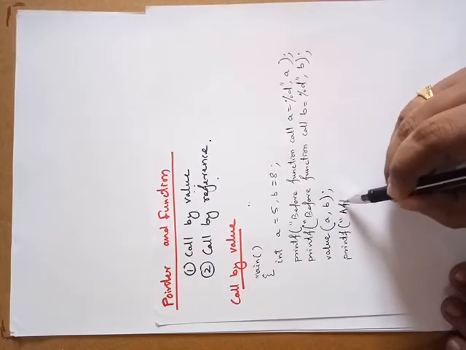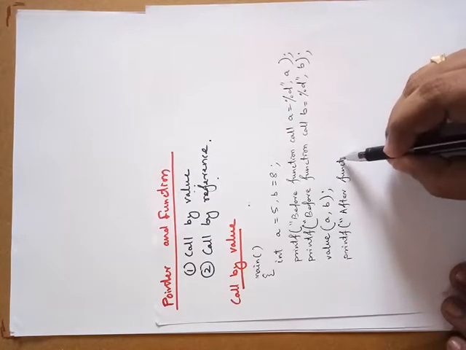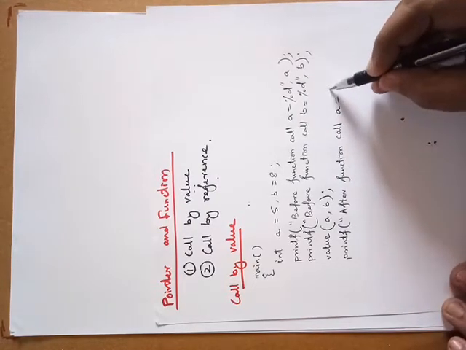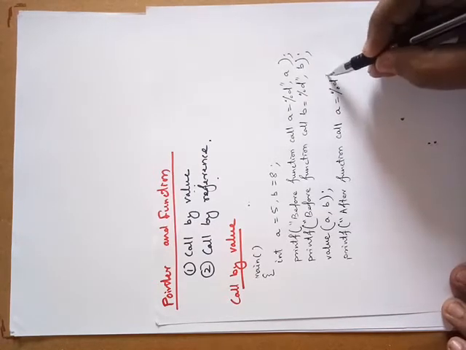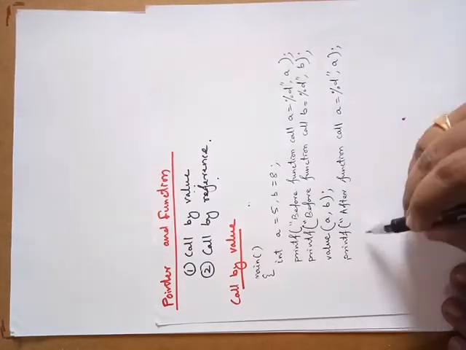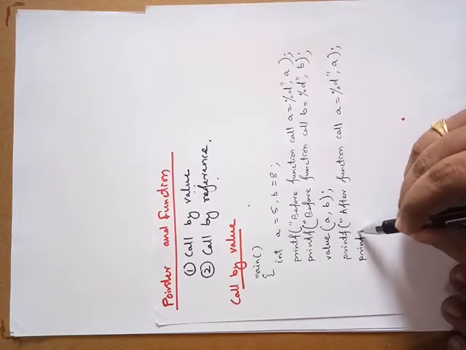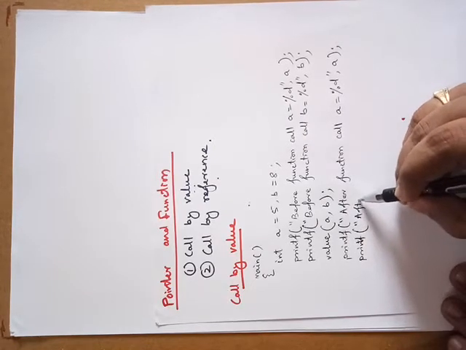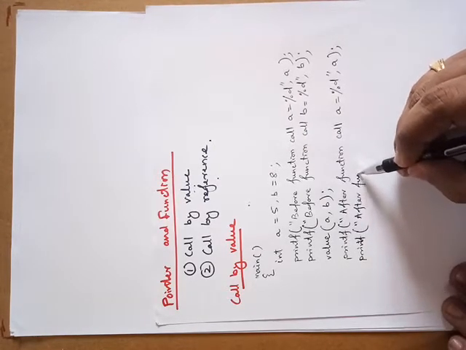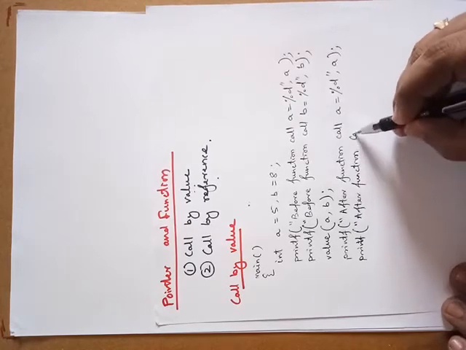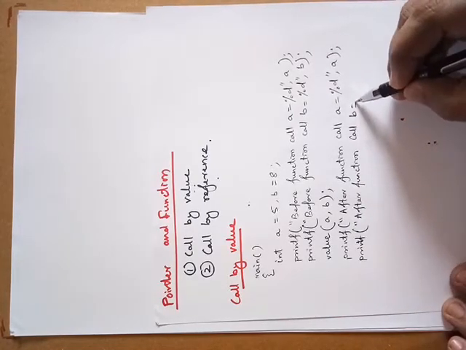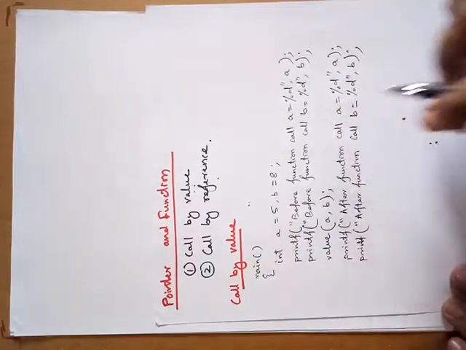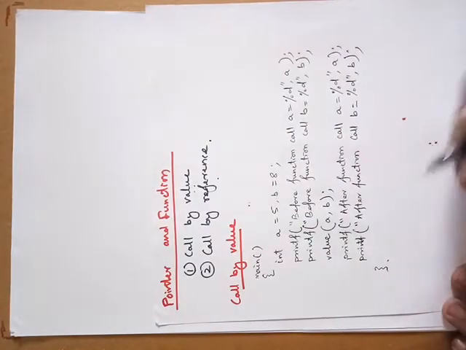Now after the function call, we'll check what is the value of a. So a is equal to percentage d. Now after the function call, we'll check the value of b. b is equal to how much? I will check. Now this is the main function part. We'll close the curly bracket.